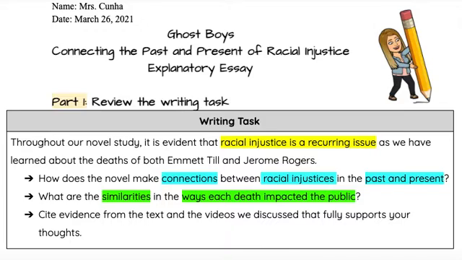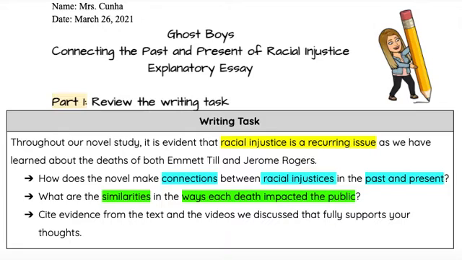Okay, so we can use that for our introduction, right? Maybe our hook. We might want to talk about what racial injustice means, what it looks like, that sort of stuff. Now let's take a look at the bullets. Bullet number one is the first question, okay? We know that in an explanatory essay, we have to explain, right? We're writing to inform the reader about a topic. So let's see what it is that we're going to need to inform them of. How does the novel make connections between racial injustice in the past and present? Interesting. So we highlighted connections, racial injustice, and past and present.